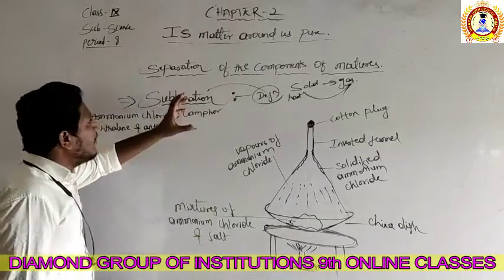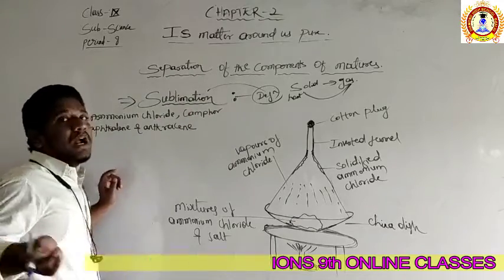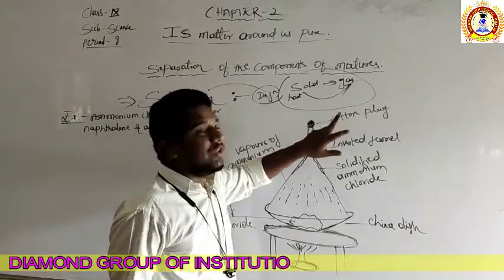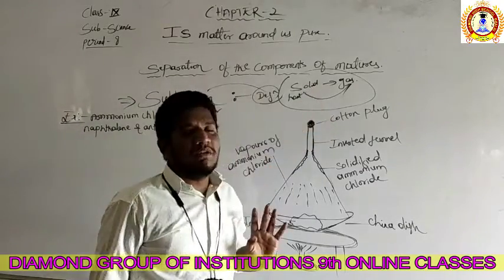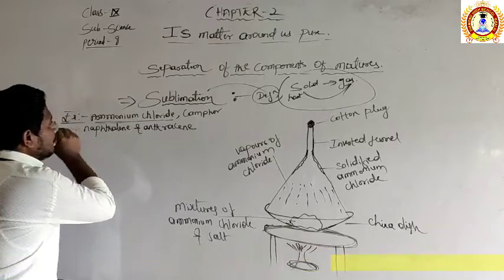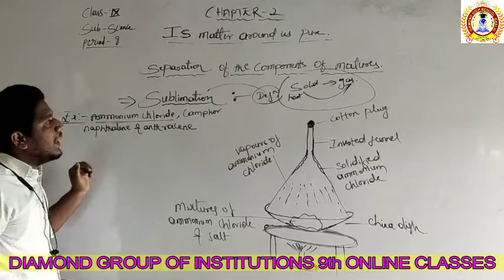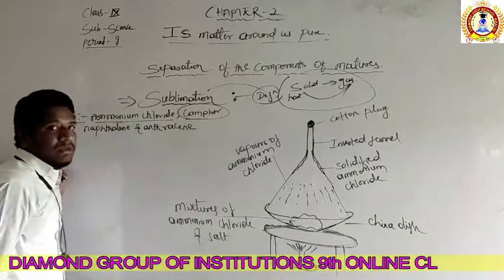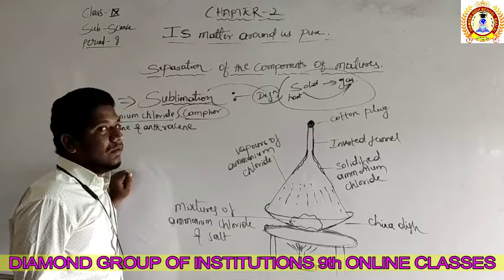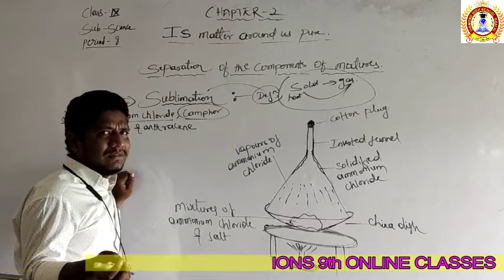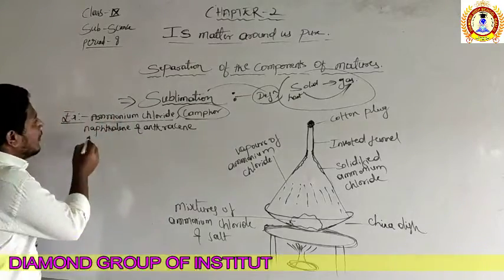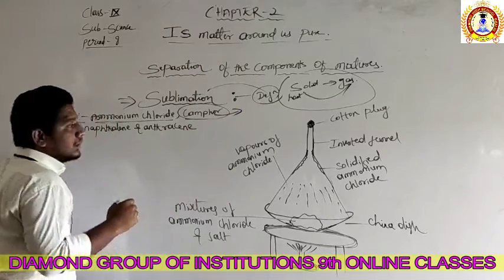Which component can we separate by the sublimation process? The component should satisfy this condition: it should convert from solid into gas when we heat it. For example, ammonium chloride is a solid which converts directly into gas upon heating. Camphor, what do we call it? Karpur, which we use for aarti, placed on top of a coconut. That also converts directly into gas upon heating.